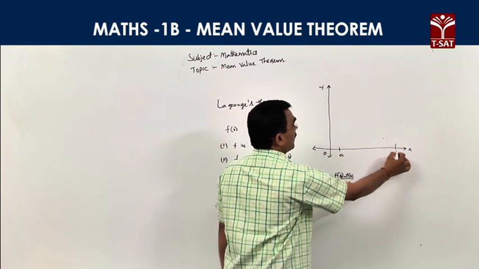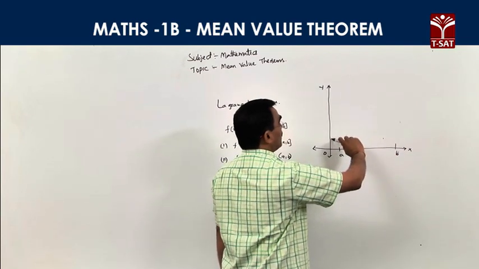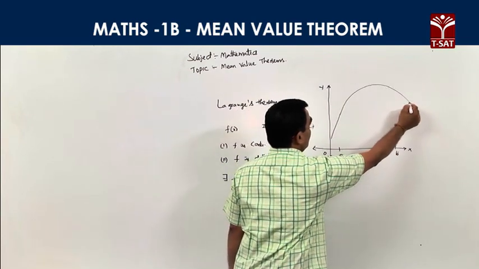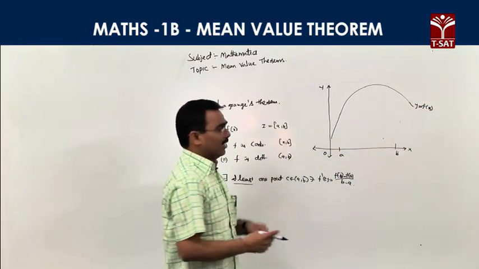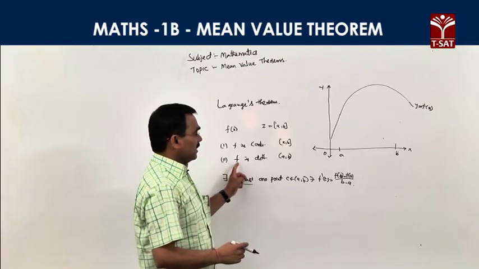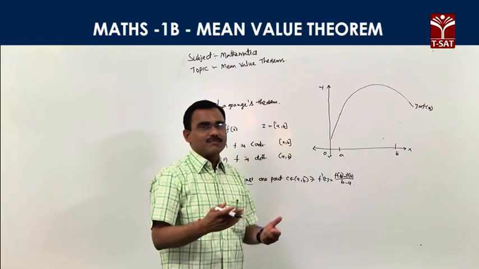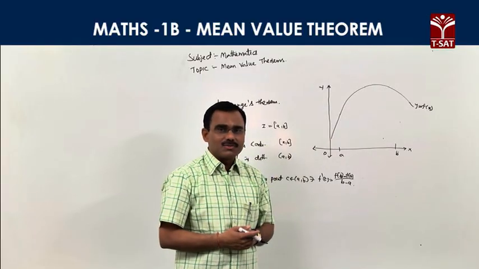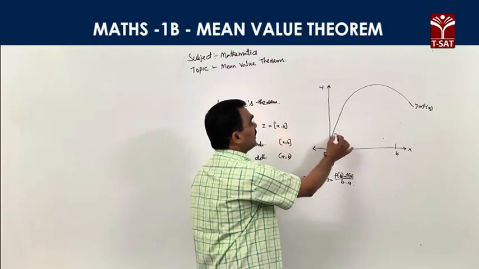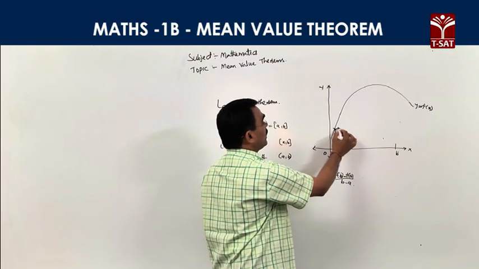My interval is [a, b]. The function y = f(x) is continuous here, meaning no breaks can be taken. And second, f is differentiable. F is differentiable means at every point we have the tangent. So these two conditions are satisfied.